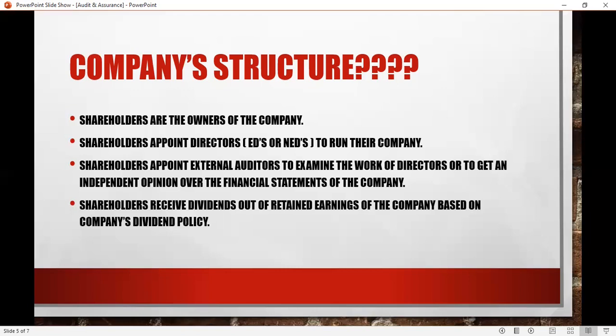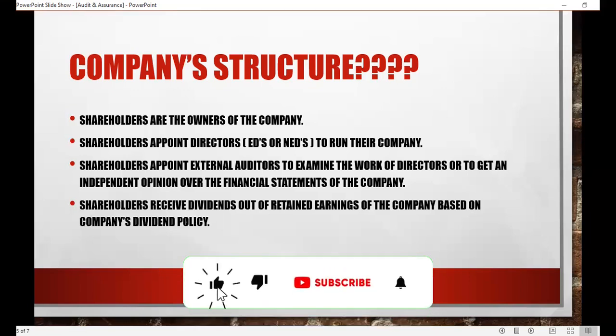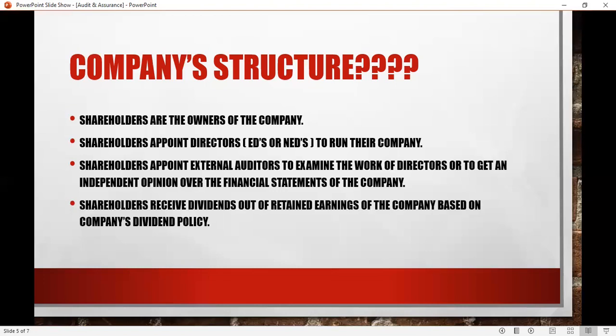They hire external auditors because they are external and outside the company. They would be more independent because they are not part of the company, and they can provide a more prudent or neutral view over the financial statements of the company. That is why they hire external auditors, not internal auditors, because normally internal auditors are part of the management.